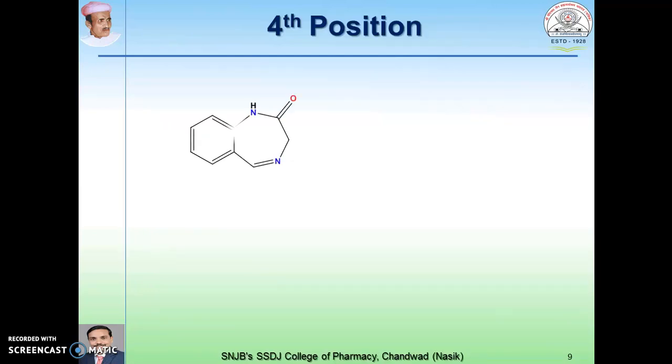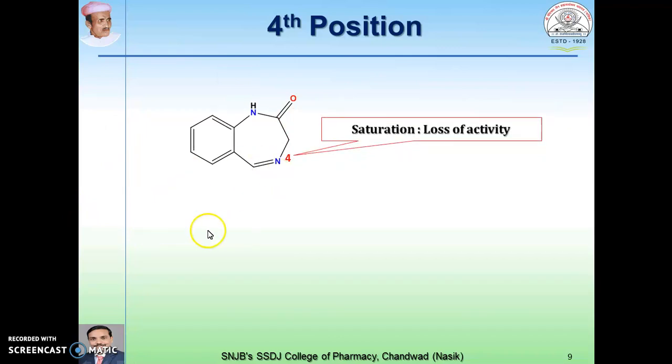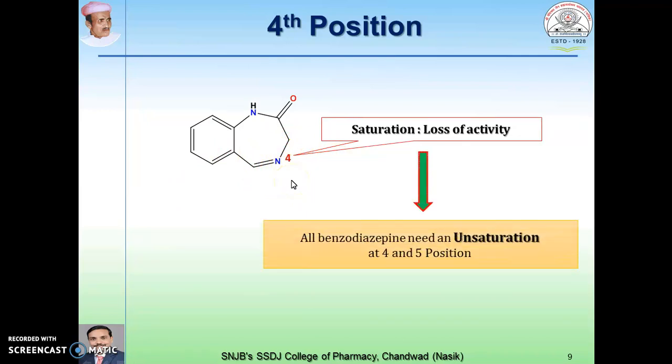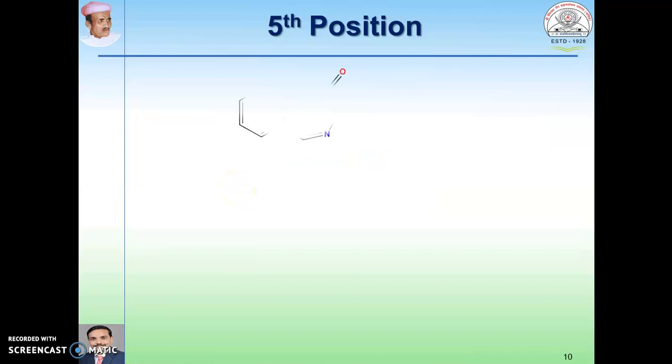Fourth position. Here, if you convert this into the saturated form, then there is a loss of activity. It means all benzodiazepines need an unsaturation at the 4 and 5 position, which is an essential part of this for activity. Fifth position of the benzodiazepine nucleus is also a very essential part of this.